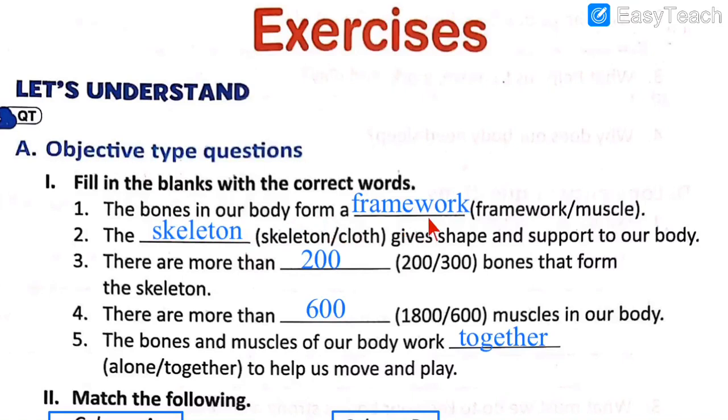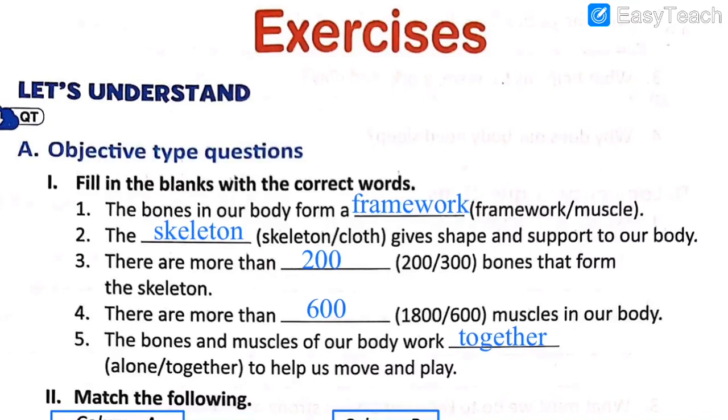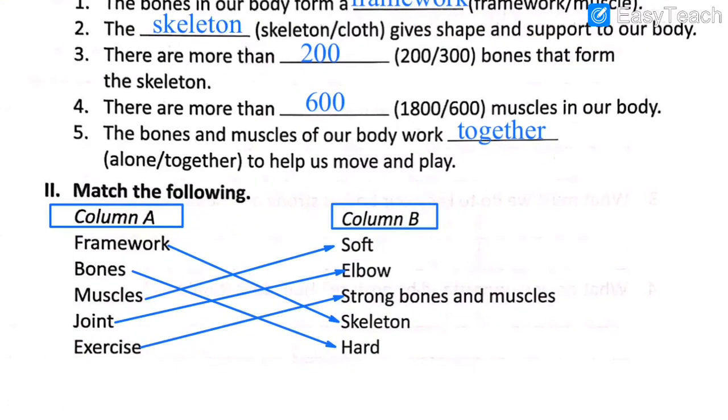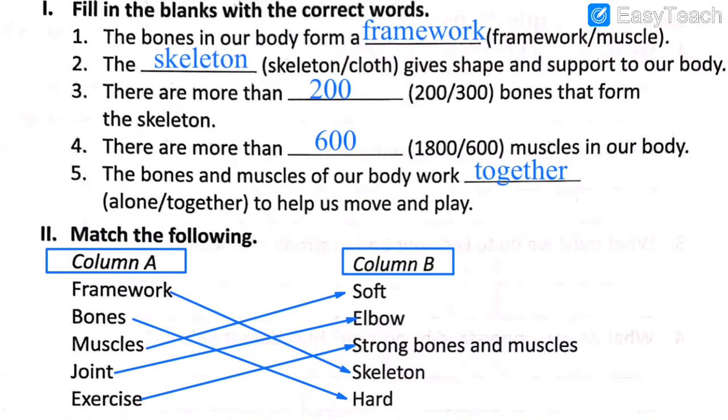Number 1, the bones in our body form a framework. The skeleton gives shape and support to our body. There are more than 200 bones that form skeleton. There are more than 600 muscles in our body. The bones and muscles of our body work together so we can move and play. Then we solved match the following questions.